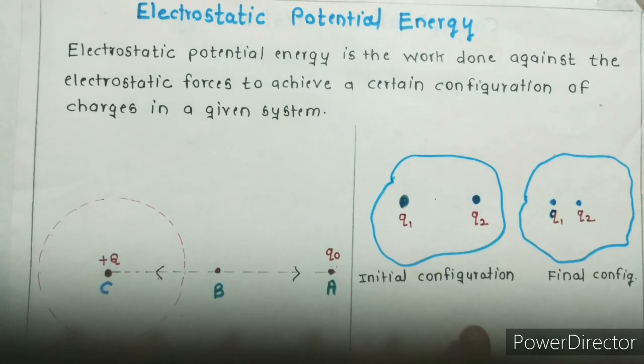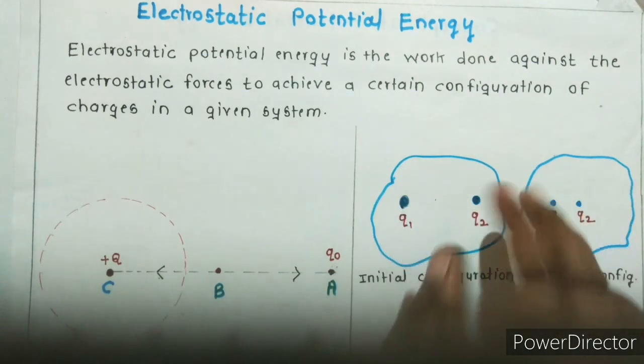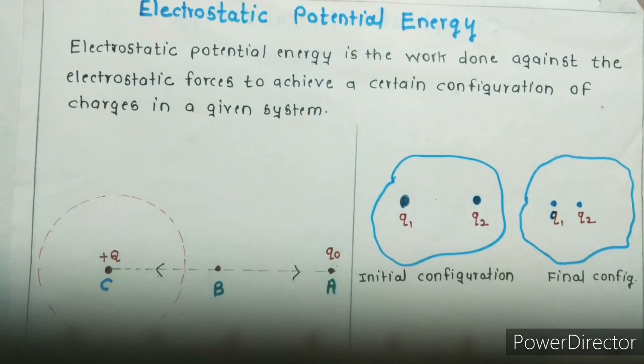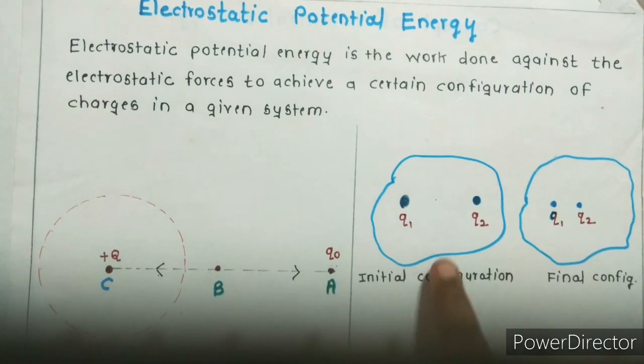Now in another case, suppose there is a two-point system. Consider Q1 and Q2 separated by a small distance. This is its initial configuration. When I apply some force on it